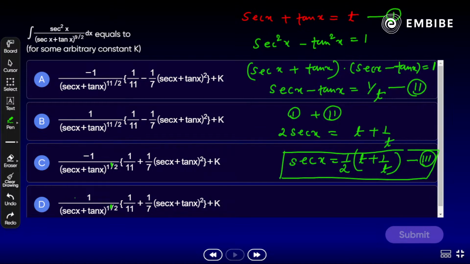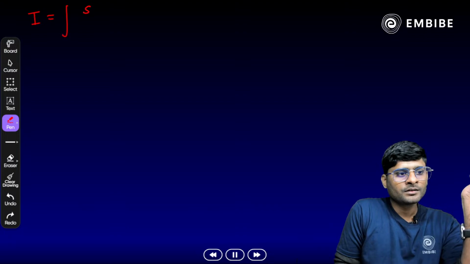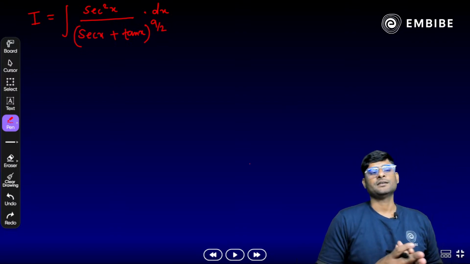That's why it is indefinite. Okay, I hope you all are noted and done here, students. So it's time to do the question here. So the question is, we have here, that is I equal to integration of what? Sec square x whole divided by sec x plus tan of x whole raised to power 9 by 2 dx, correct?